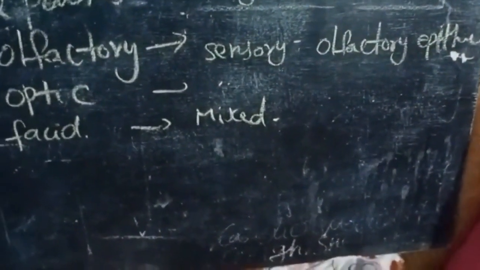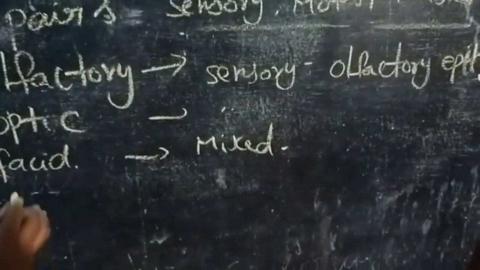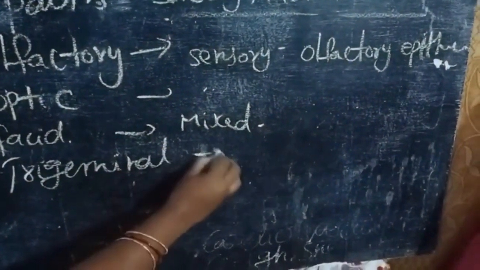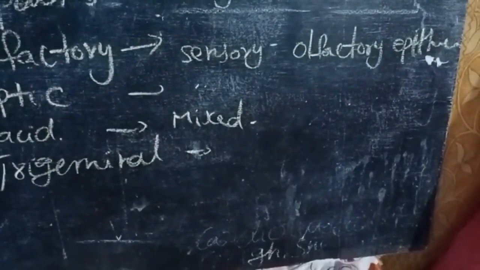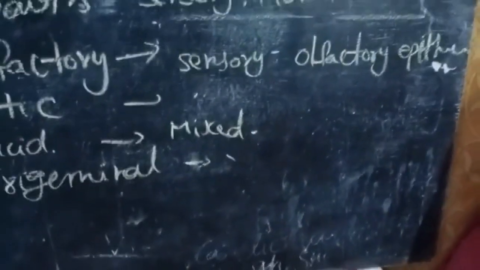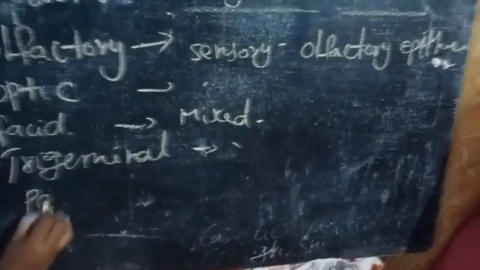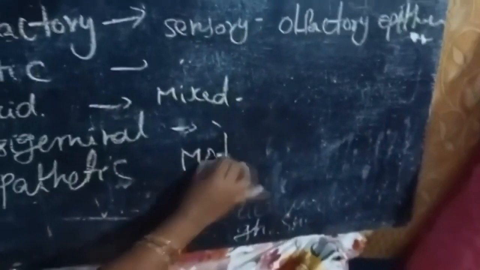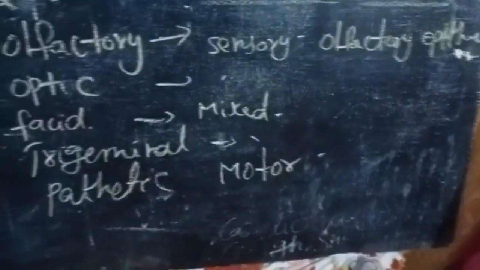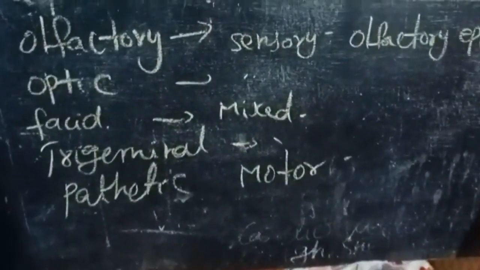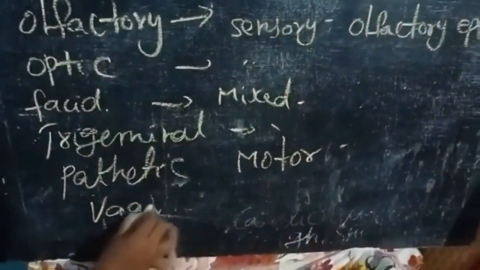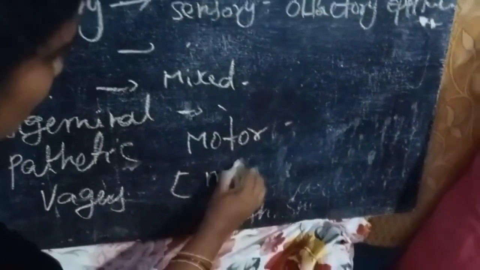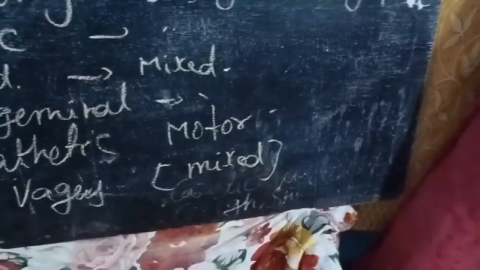Next, trigeminal nerve. This is also a mixed nerve. Next, pathetic nerve. This is a motor nerve. Next, vagus nerve. The vagus nerve is a mixed nerve.